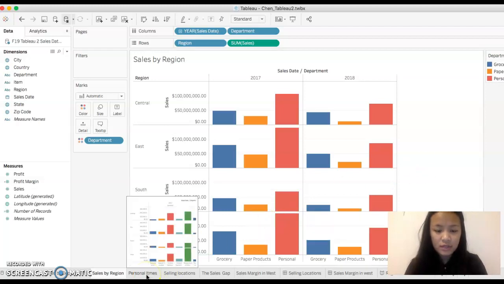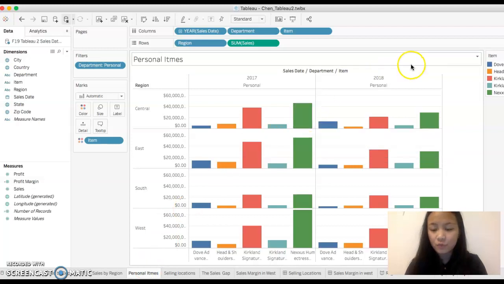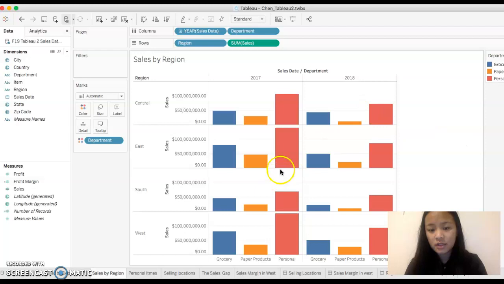So what I have done is, out of three departments, I chose one of them, the personnel, just to narrow down the area that we're going to be focusing on. I think personnel is a very good example since it has really good differences between them, and we can use those to determine what's really going on and why the sales are going down. So let's go back to it.